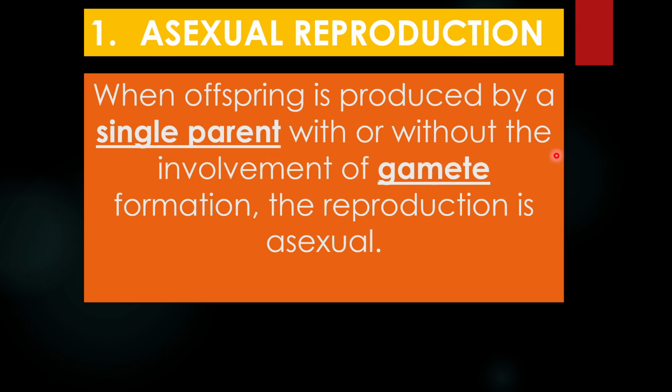It can be with or without the involvement of gamete formation. All this we'll discuss in detail later. Just understand that it can be with gamete formation also, or without gamete formation also, and this kind of process which involves only one parent is called asexual reproduction.